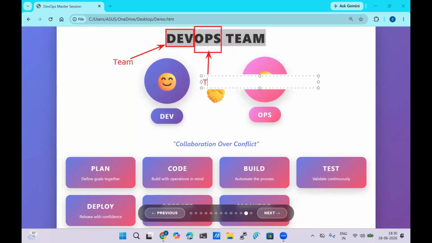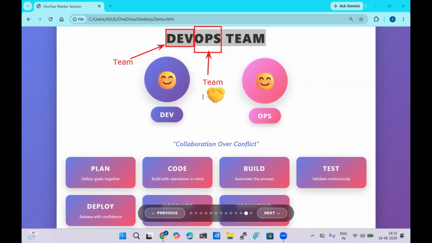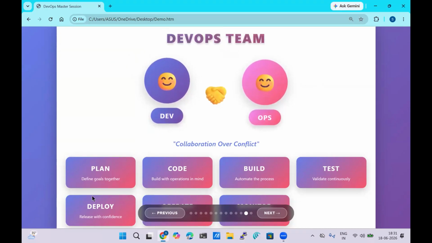Together it is called the DevOps team. These teams are going to be involved from the planning phase to the monitoring phase. This team can get to know where the exact issue was. In upcoming classes as well, we are going to see where we are going to face the issues.